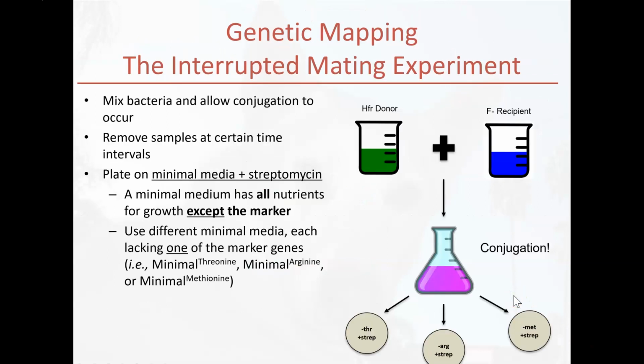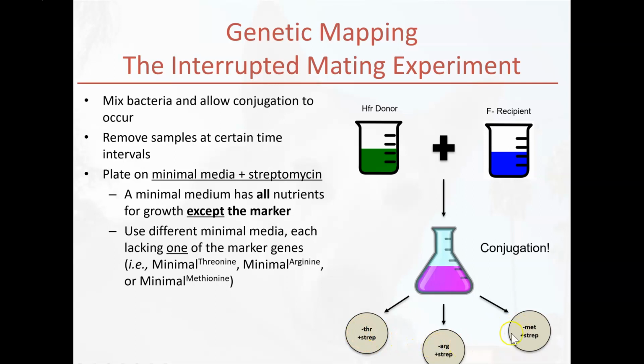So let's kind of visualize this a little bit. We have our HFR donor. Remember, prototrophic, sensitive to streptomycin. Our F- recipient is auxotrophic, but resistant to streptomycin. And we're going to mix these two strains of bacteria together in a flask, and we're going to allow conjugation to occur. And we're going to remove samples at specific times and plate them onto 3 different types of media.